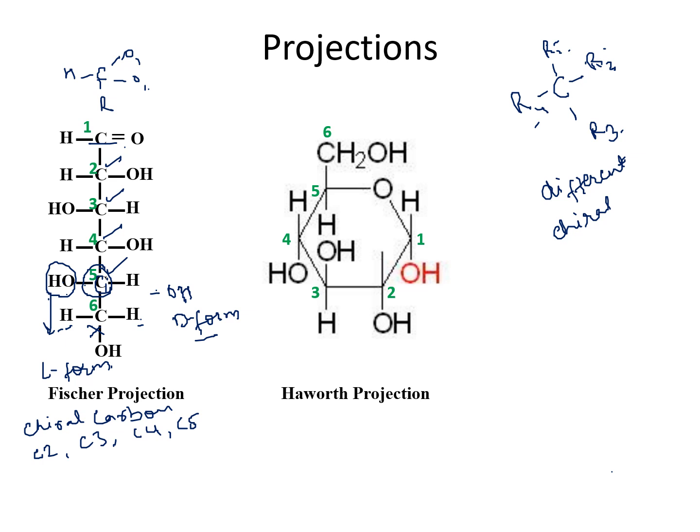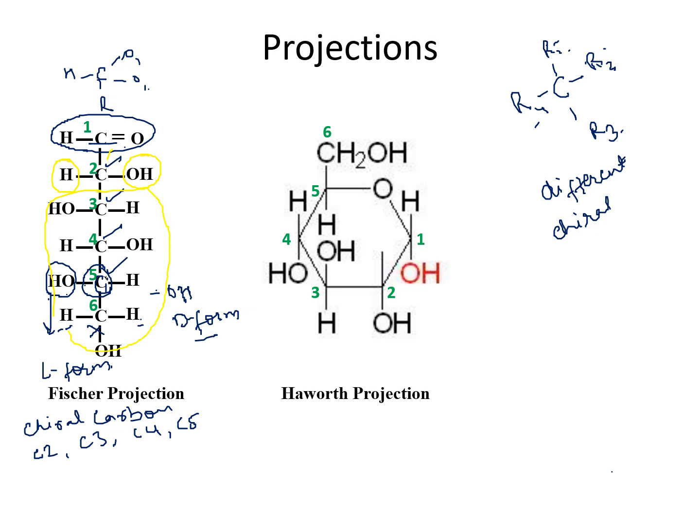If we look at C2, this is one R group, and this is another R group. This is the third, R3, and this is R4. So all four groups are different. That's why it is a chiral carbon.